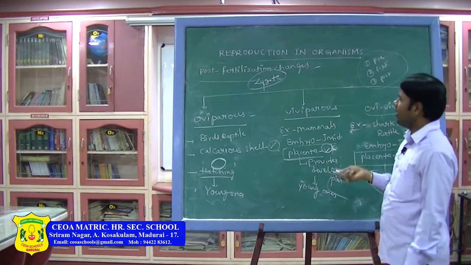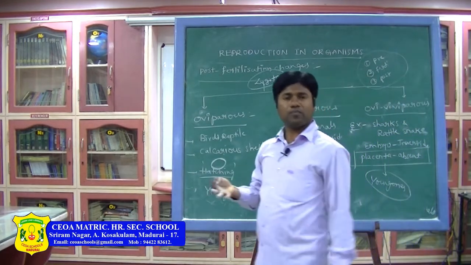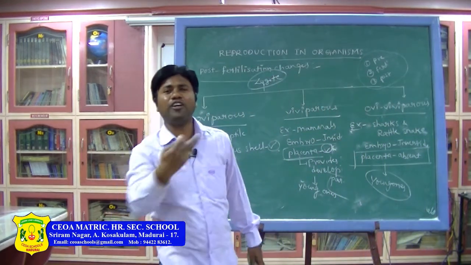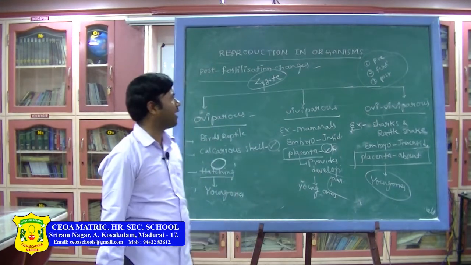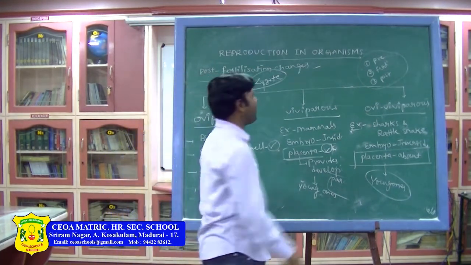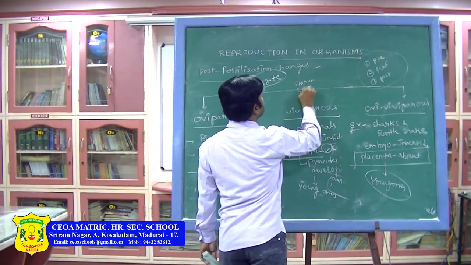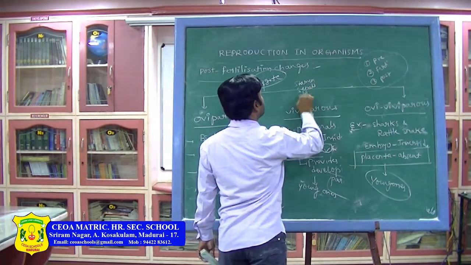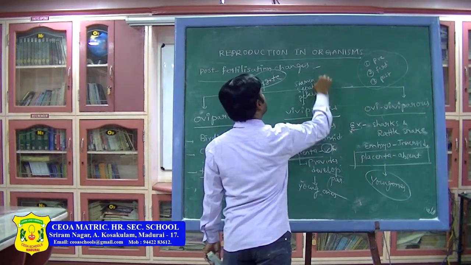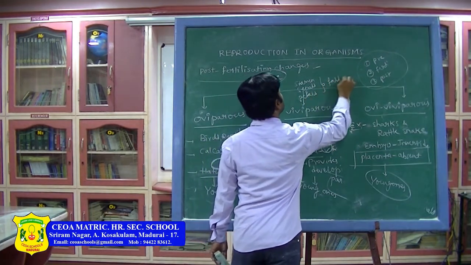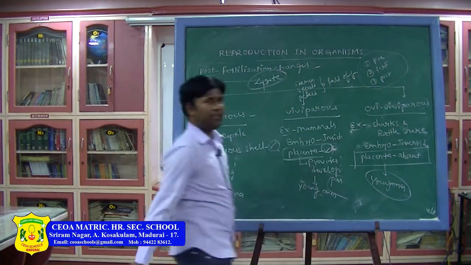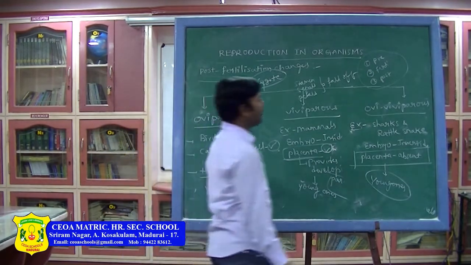Okay. Then if you take plants, after completion of the fertilization, what happens? After completion of the fertilization, stamens, sepals, petals, these all fall off. Then what happens here?